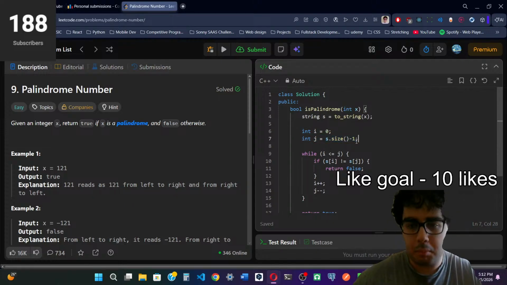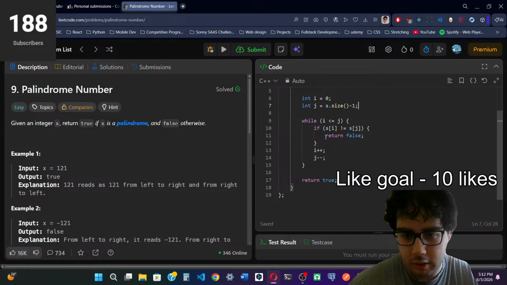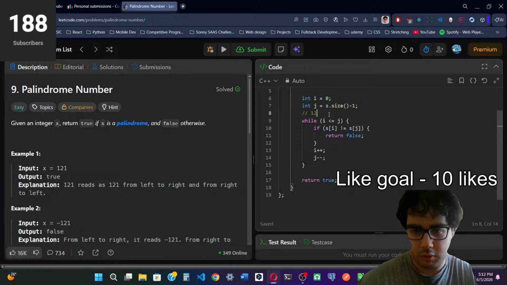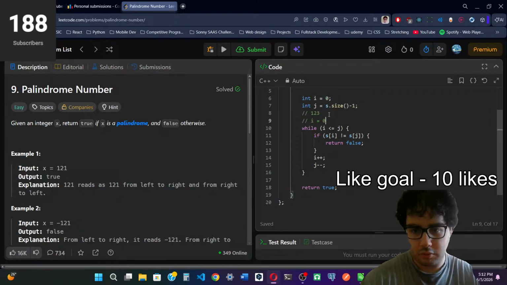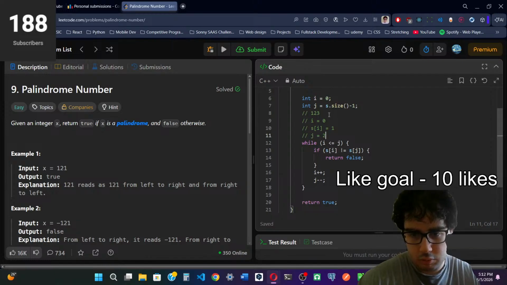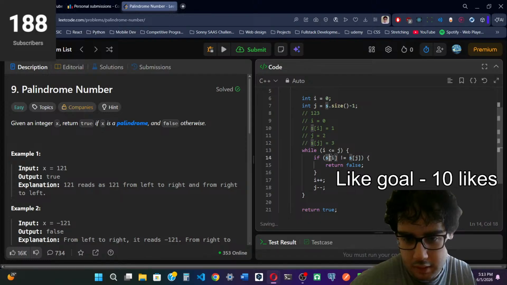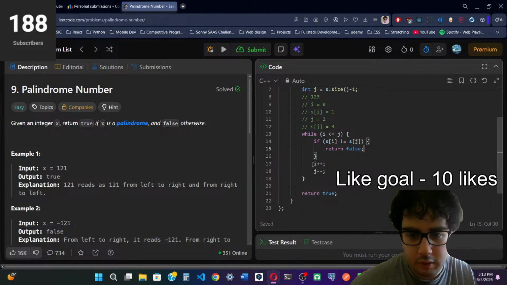And then if at some point we encounter a mismatch, so let's say we have 1 2 3, then i is equal to 0, which means s of i is equal to 1, and j is equal to 2, which means s of j is equal to 3. In this case, we can see that s of i is not equal to s of j, so we'll return false. Otherwise, we'll increment i and we'll decrement j.